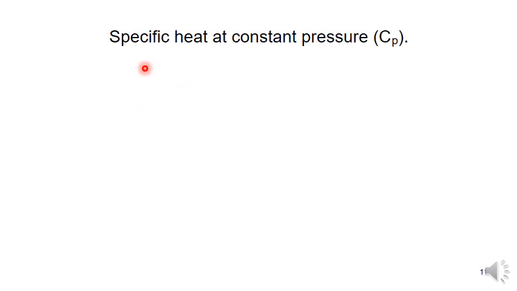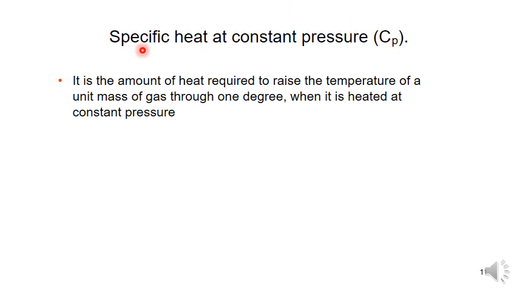Next, specific heat at constant pressure. Here we are considering pressure as a constant, so we represent it with Cp. It is the amount of heat required to raise the temperature of a unit mass of gas through 1 degree when it is heated at constant pressure. Generally it is denoted by Cp, because pressure is denoted by P.